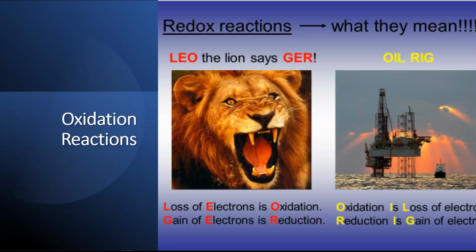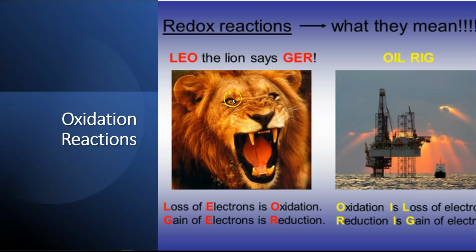Whenever anything loses electrons, something else always gains electrons. So there's a benefactor and a distributor of the electrons. The thing that is gaining those electrons is being reduced, and there's a reduction that happens. So these things always happen at the same time.